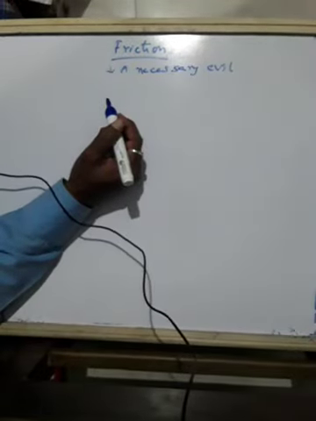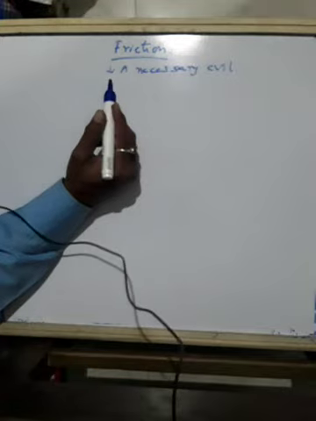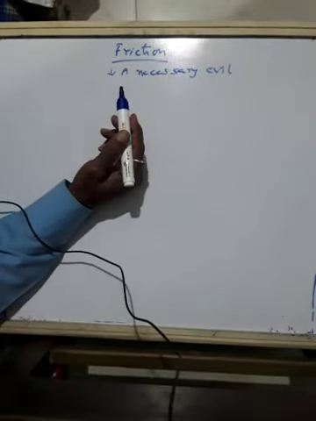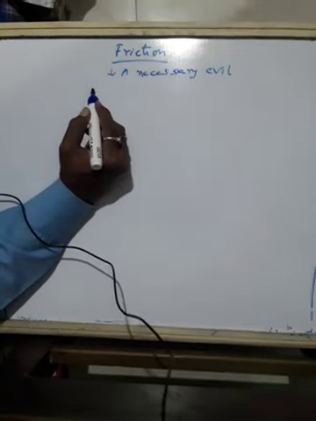Is it easier to hold an earthen pot, in Kannada we call it gadige, or a glass tumbler?